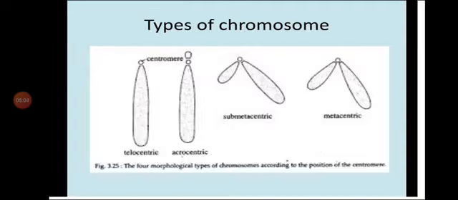You can see here in this diagram, telocentric has the centromere at the top, and acrocentric has one end long and one end short. Submetacentric, one arm is short, one arm is long. Metacentric, again, the centromere is present in the middle. So there are different types of chromosomes present in metaphase.